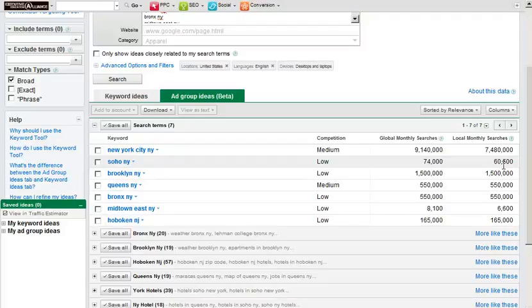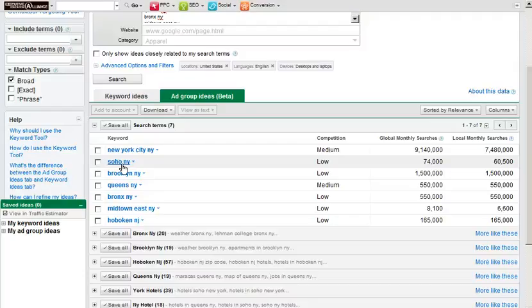The reason I'm making that assumption here is that in general, for the keyword Soho, New York, what Google's saying is it's not people searching for this exact phrase, it's people searching for a phrase that anywhere in it has the words Soho and NY. It's for New York. So that means that they could be searching for circus in Soho, New York. They could be searching for Soho, New York hairstylist. They could be searching for meetups in Soho, New York.